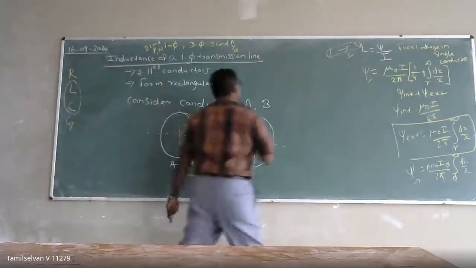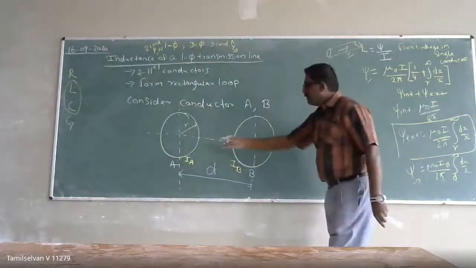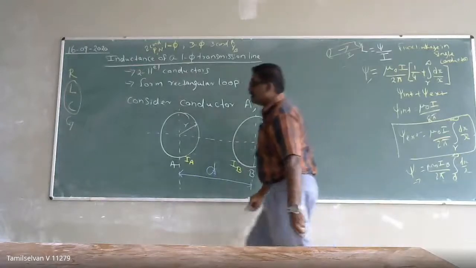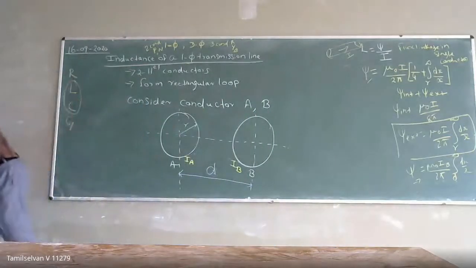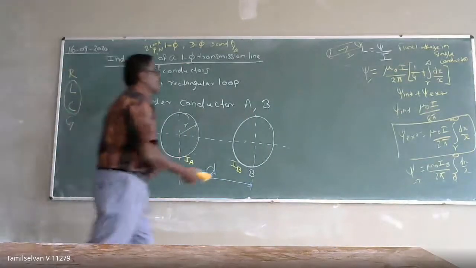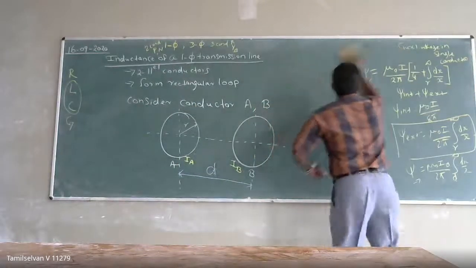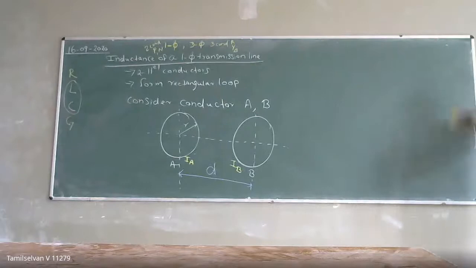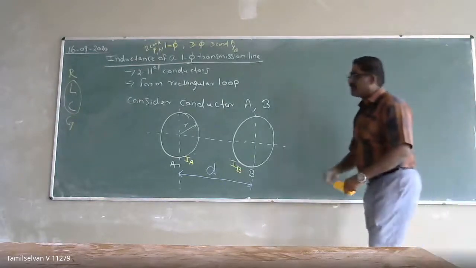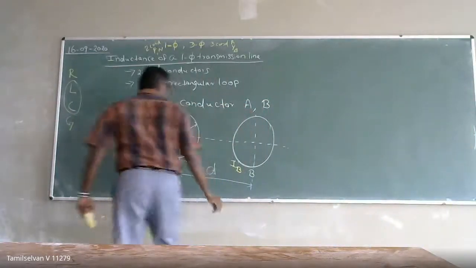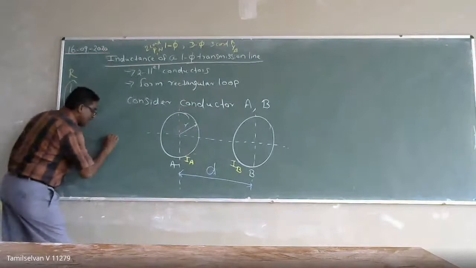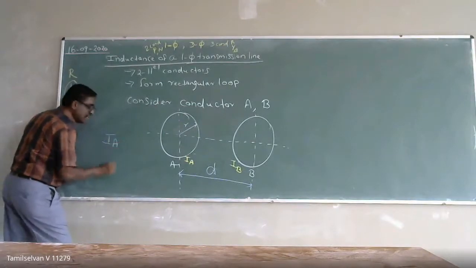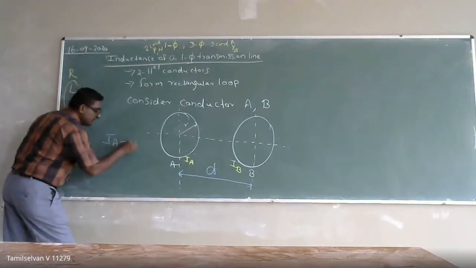When the current flows in both the conductors, the current will be the same. The same amount of current is flowing through both conductors. It means IA is the current flowing through conductor A and IB is the current flowing through conductor B, so both currents will be the same.